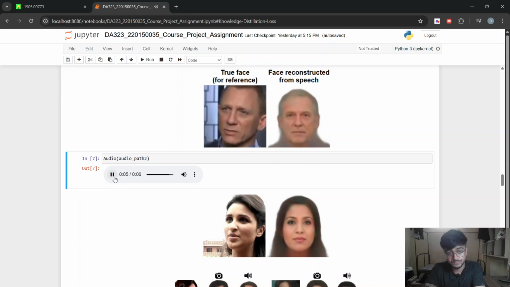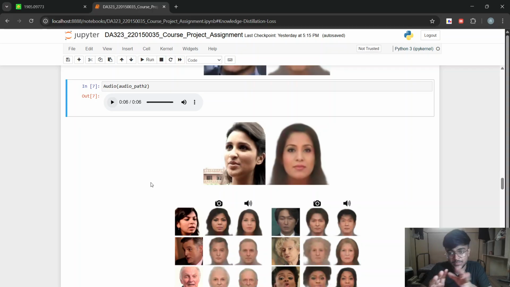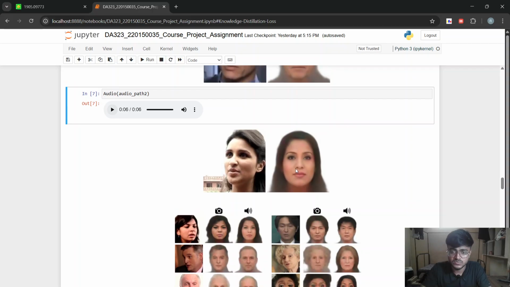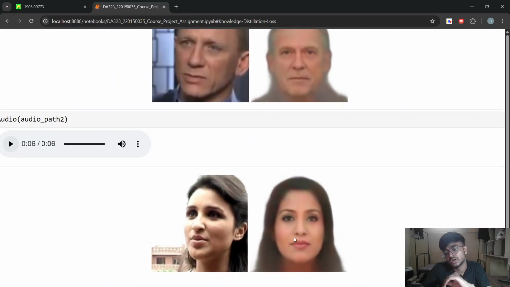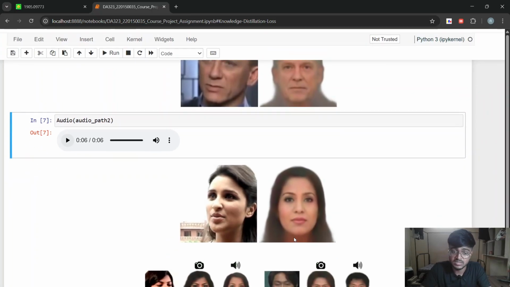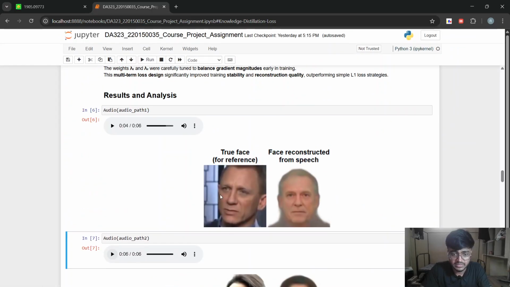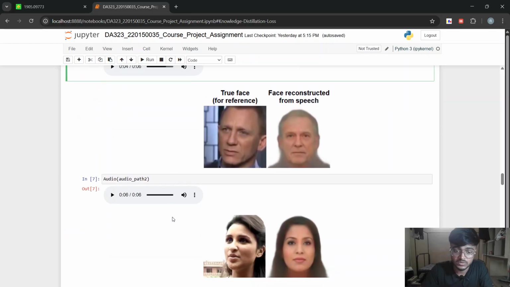Next, we can see the person speaking here is Indian. We can infer from her accent that she is a female, her ethnicity is Indian, and her age group is somewhere between 40 to 50. Again we can see that the model is able to capture some of the facial features, the gender, the ethnicity and the age group. So these are the results of the model, and initially we can infer that the model is performing very well.